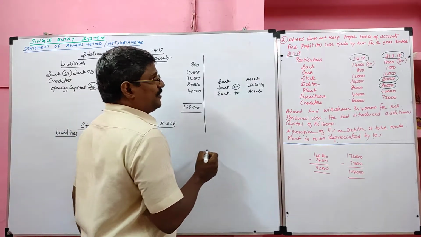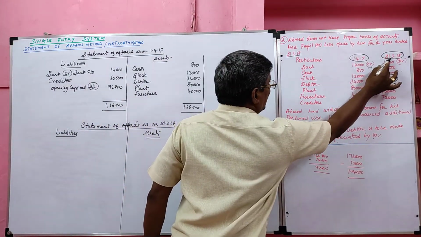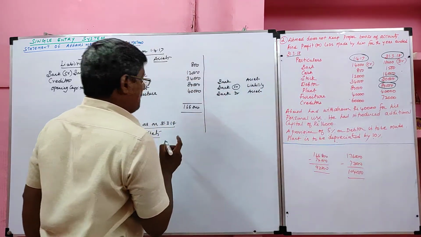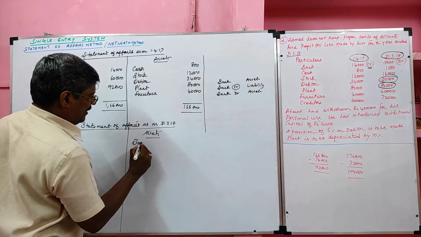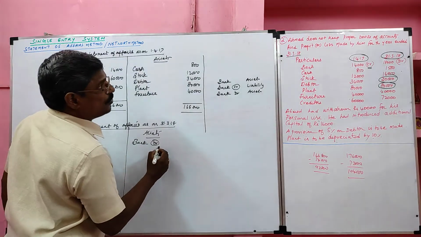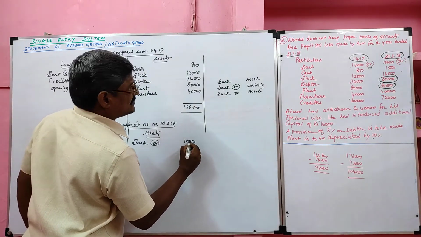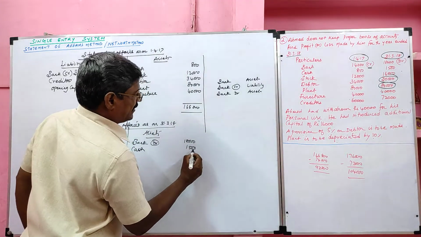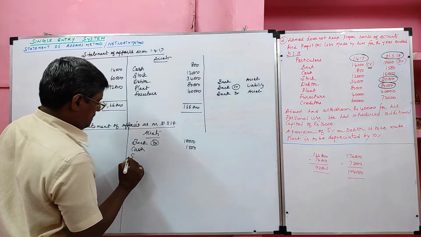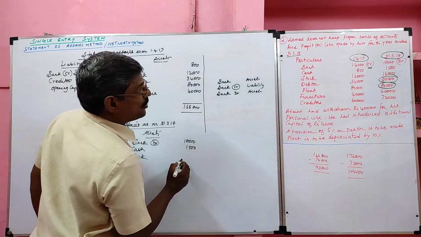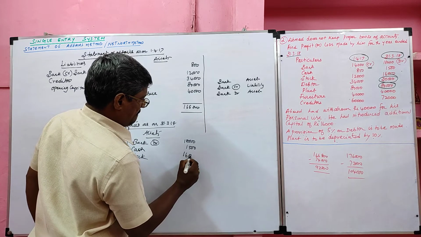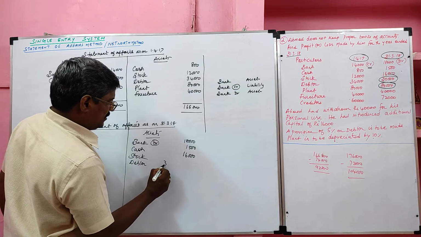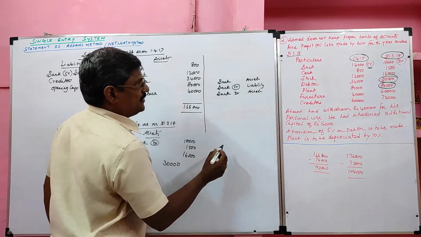Now we look at the information given under 31/3/2018. The first item is bank. Bank is given on the debit side, so it will appear on the asset side. Next, cash 1,500. Next, stock 16,000. Next, debtor 30,000. We have an adjustment for that.